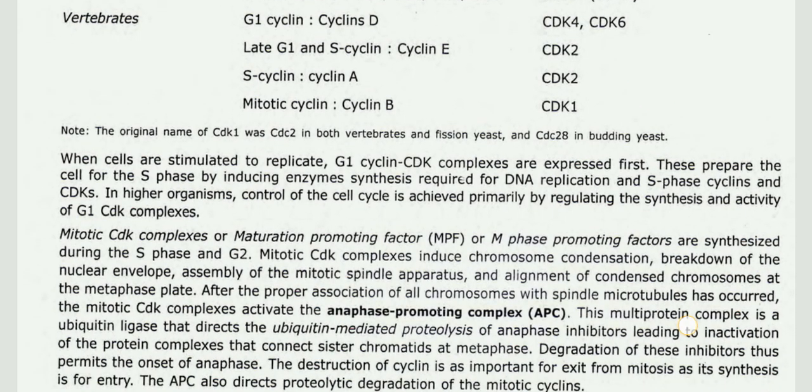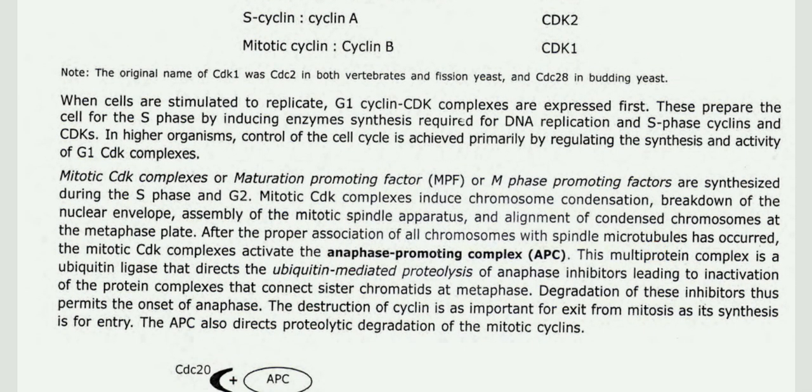When cells are stimulated to replicate, G1 cyclin-CDK complexes are expressed first. This prepares the cell for S phase by inducing the synthesis of enzymes required for DNA replication, along with S phase cyclins and CDKs.